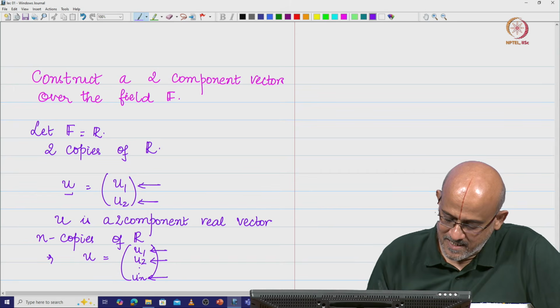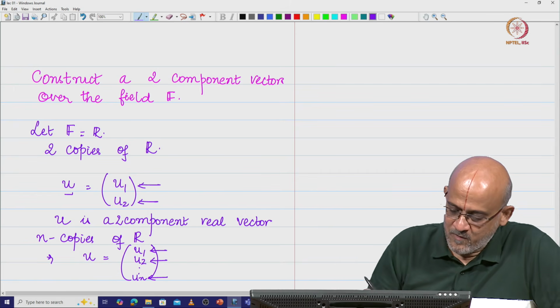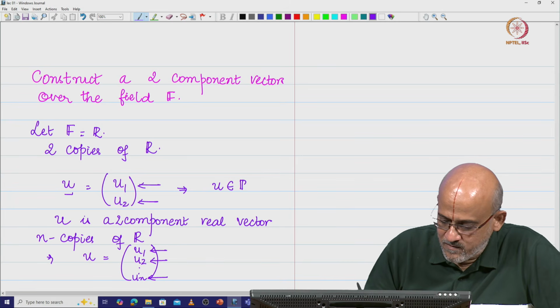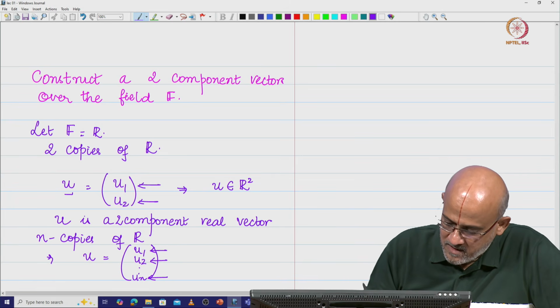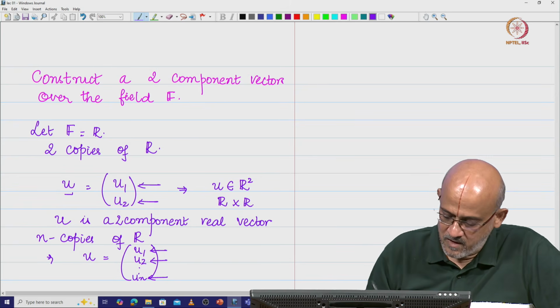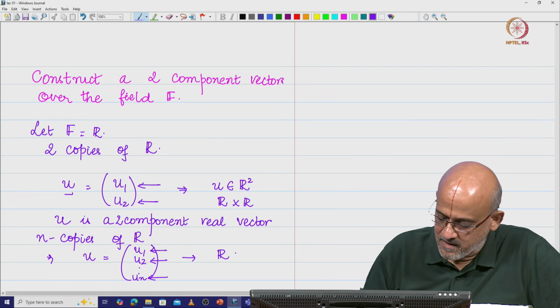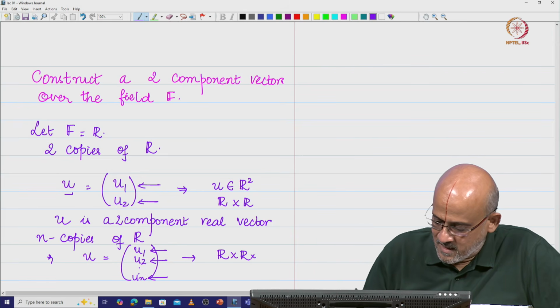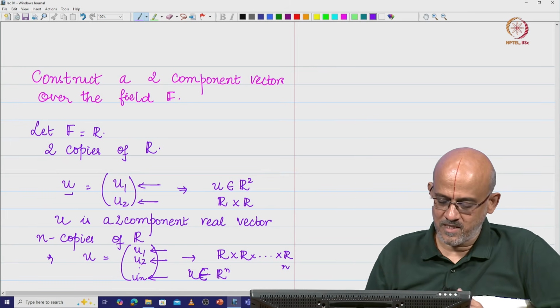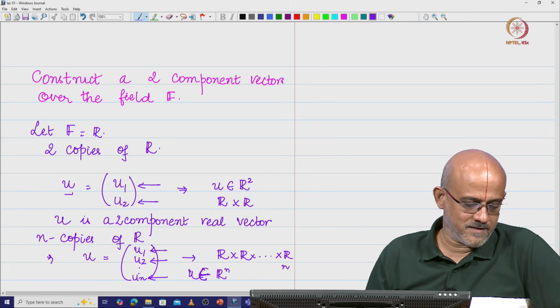So, we say that u is an n component vector. When you have a 2 component vector, we say u is an element of R2. How do we get this R2? This is the Cartesian product, R cross R. In this case, for an n component vector, R cross etc., R n times, I am going to call this Rn. So, u is an element of Rn, an n component real vector.